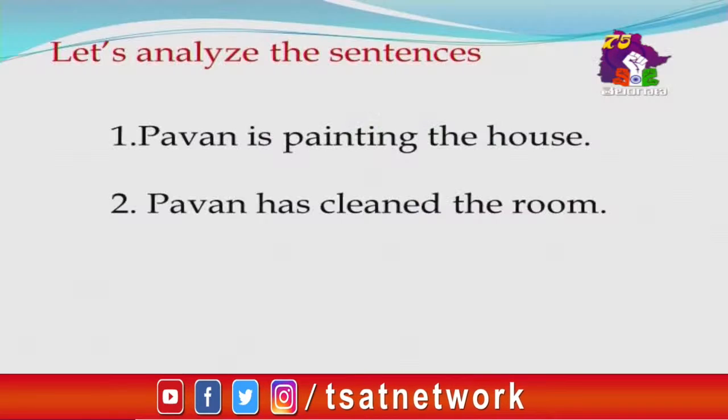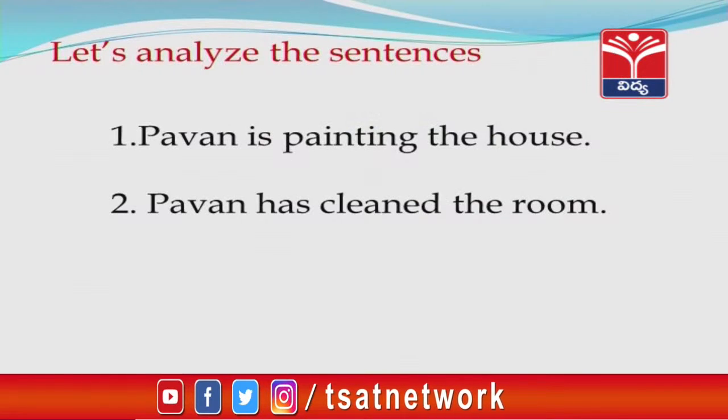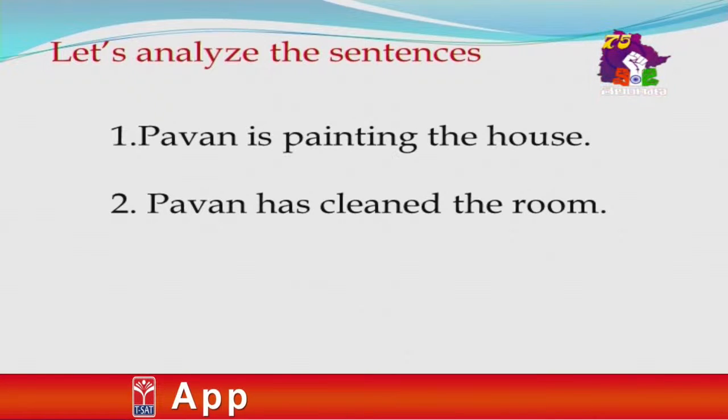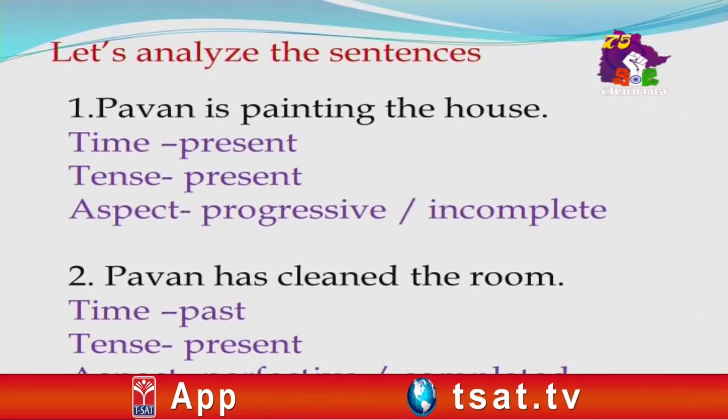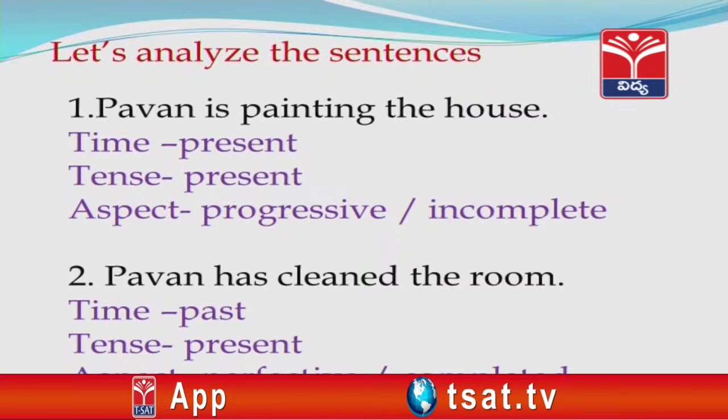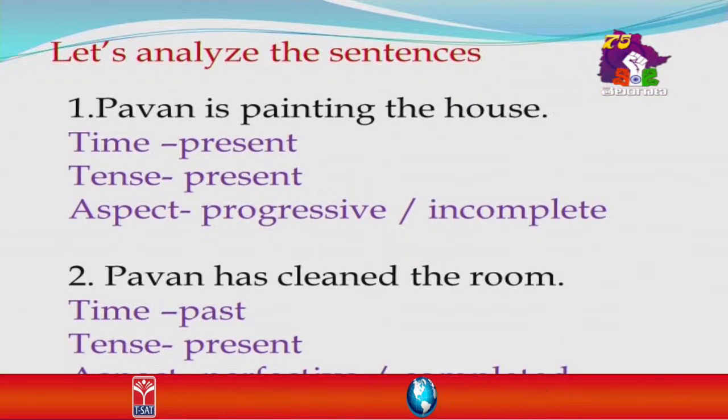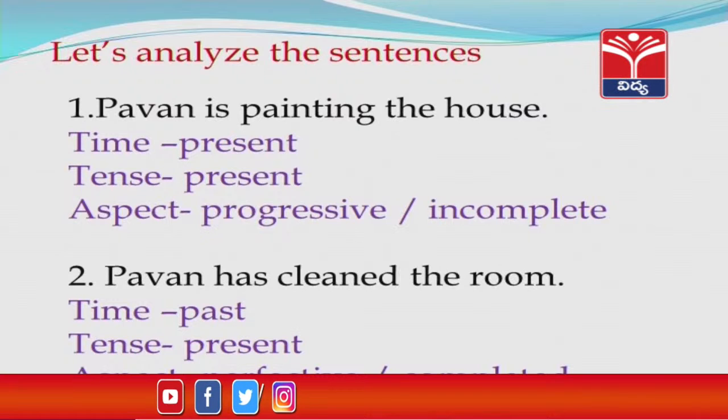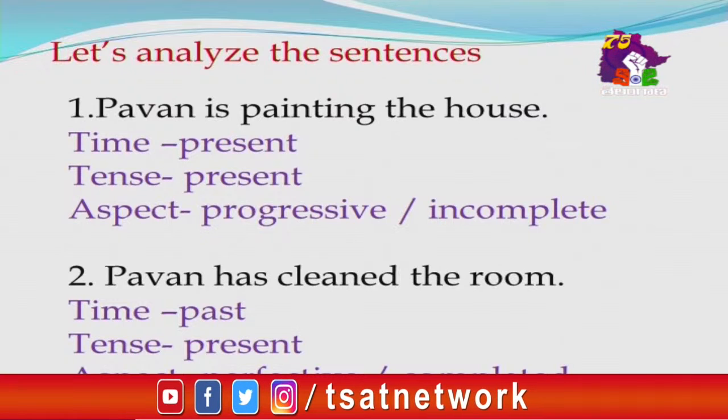Here is another pair of sentences. Pavan is painting the house, Pavan has cleaned the room. If we analyze these sentences, Pavan is painting the house, the time is present, tense is present, whereas aspect is progressive or incomplete.